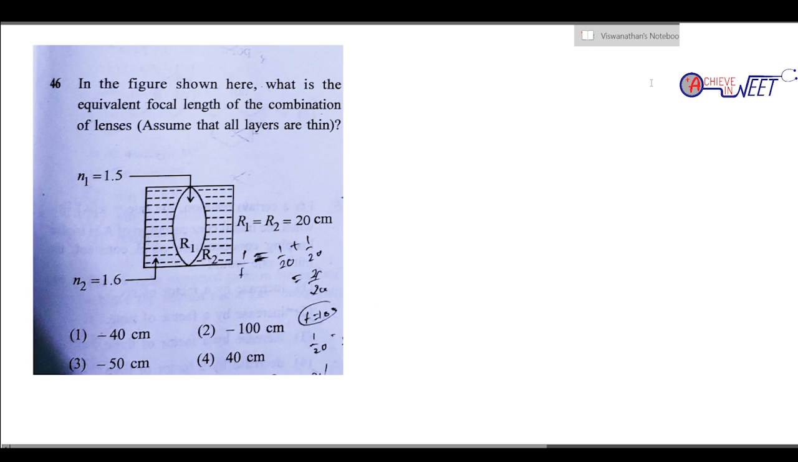So what is asked in question 46? For the figure shown here, what is the equivalent focal length of the combination? Assume all layers are thin. So they're asking for the equivalent focal length of the combination. So here we will use the lens maker's formula.